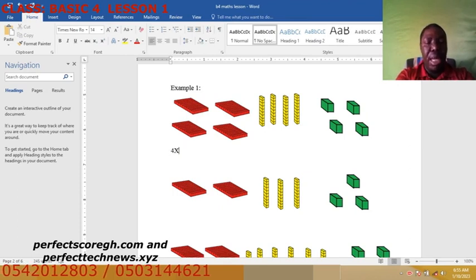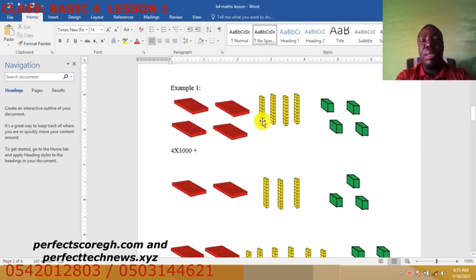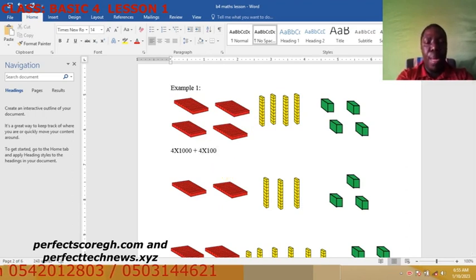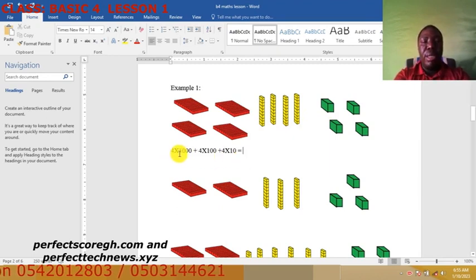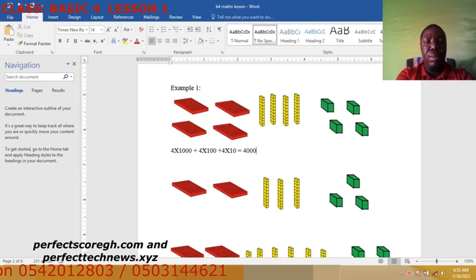4. So 4 times 1000, plus this is equal to what? 100. So how many do we have? 4. So another 4 times 100, plus how many do you have here? 4. This is equal to what? 10. So 4 times 10. So how do we get the answer to this? We add all. So this times that will give us 4000 plus 400, right, plus what? 40.